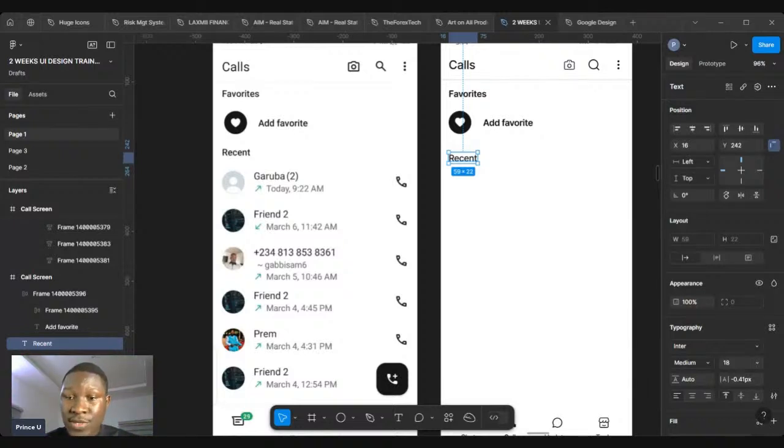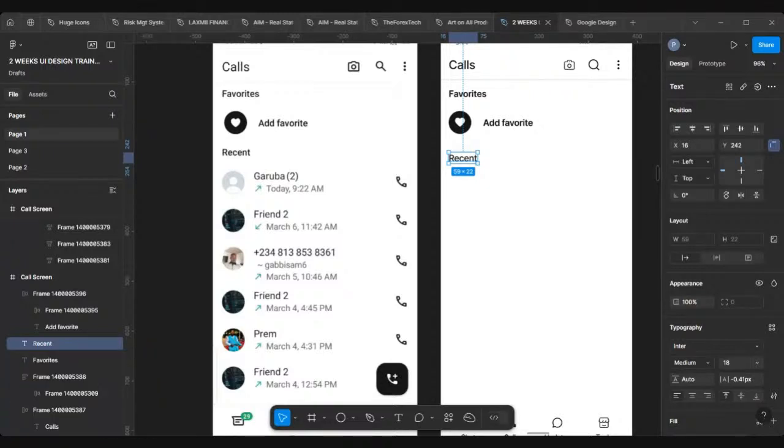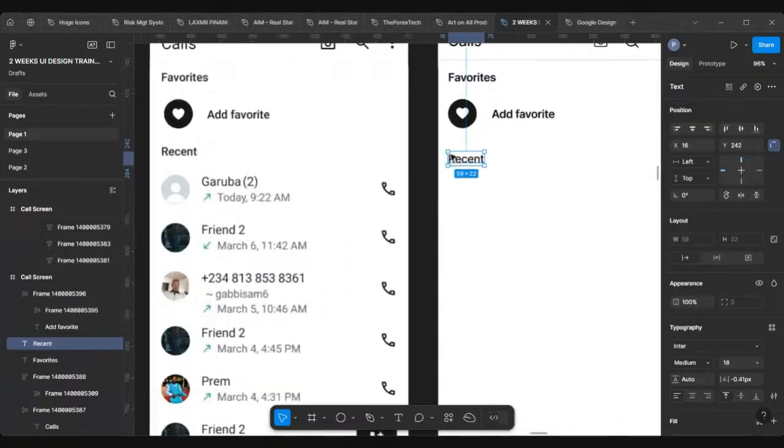So pay attention. Somebody says Figma is not opening on phone. It has to open on phone. Your Figma must open. Let's continue, we'll address that. Maybe after the class, you can reach out to me.